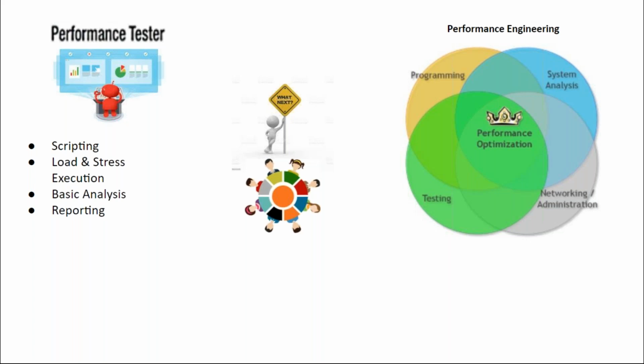Now, with Agile, DevOps, and pod teams, all these things are coming into the picture. Most of these roles are getting squeezed, which means there are places where an automation tester is expected to do performance testing. We have seen that in quite a number of projects where they have only 4 to 5 people in a team, a couple of developers, and one QA person who has to do both functional and performance. So certain activities are going to be merged. For example, scripting can be done by both a functional tester and an automation tester, because even in automation testing, they have to create scripts.